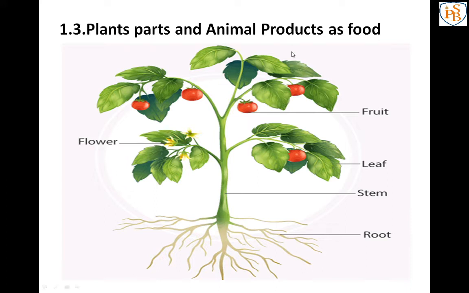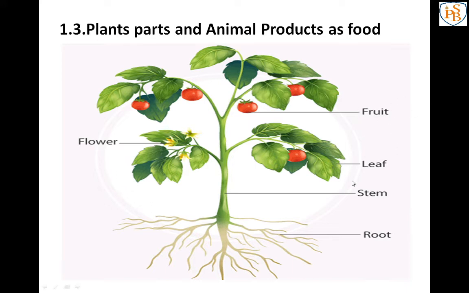But can anybody give me the answer? See this image showing the body parts of plants. Now you are in 6th standard, so I think you know all the body parts of the plant. First one is fruit, then leaf, stem, root and flower. So these all are the body parts of plants. But tell me, are all these body parts edible or not? Edible, as we have learned in our keywords, means the things that we can eat.